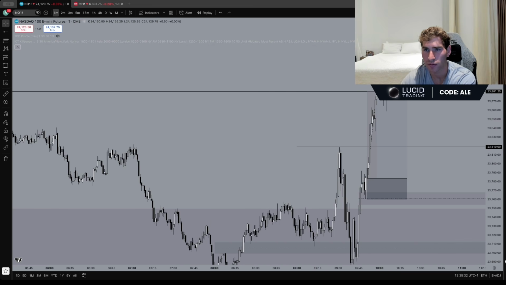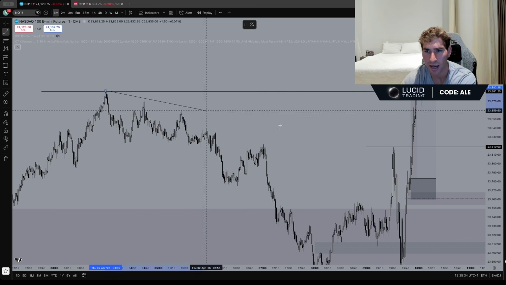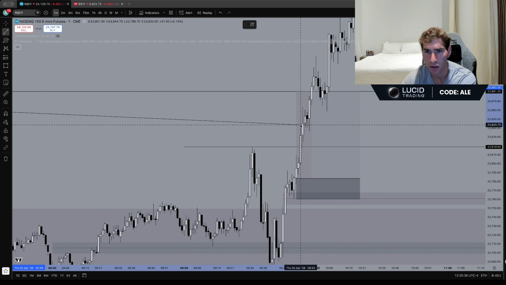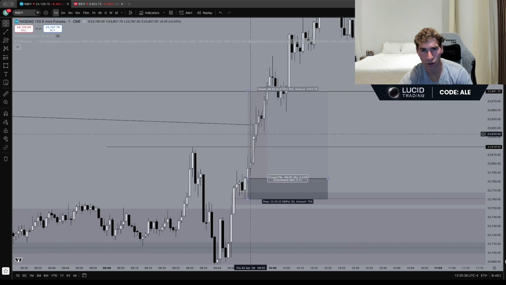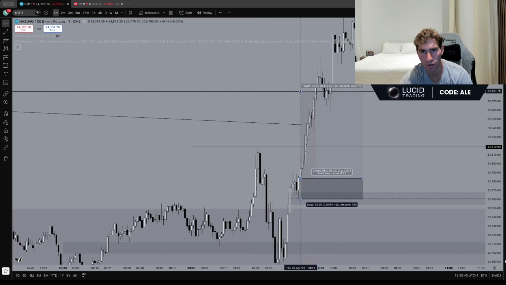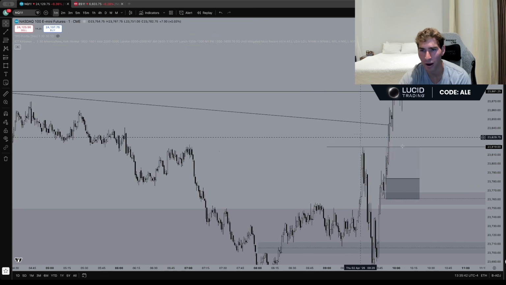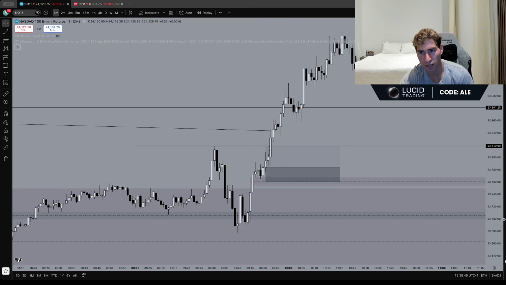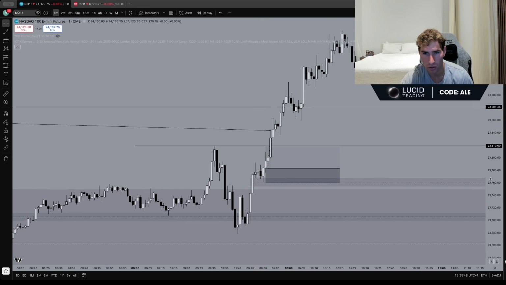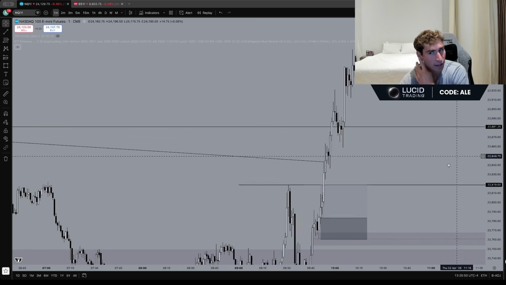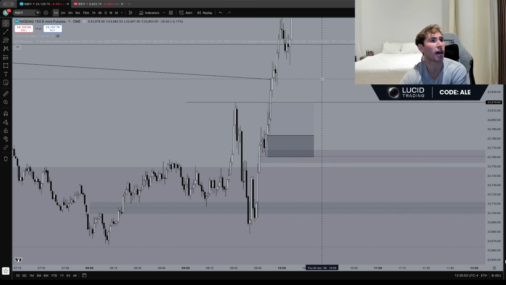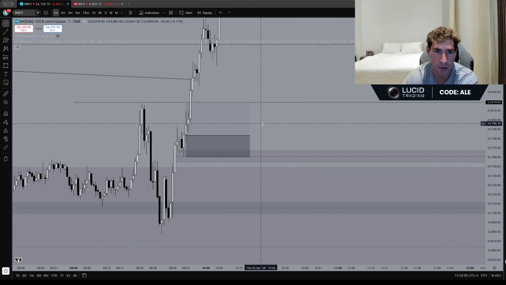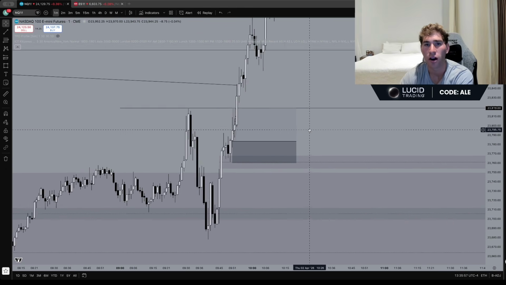So by the time NASDAQ came and swept out this internal high, the same candle that took our take profit at this internal high formed a bearish SMT at London highs and a 4-hour gap. What does that mean? That means there's a probability price might reverse, right? So I'm out of that. I closed here, made my money, and I hopped off the charts. That's simple. That's it. It was a pretty clean trading day.